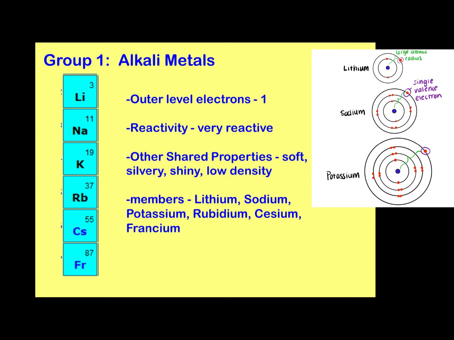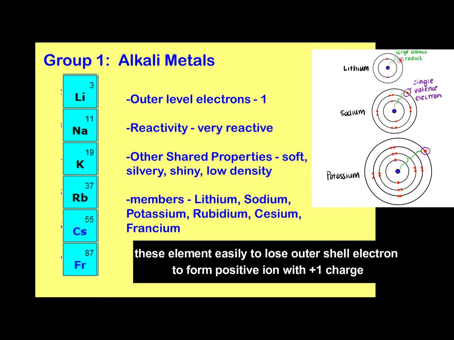Group 1 alkali metals have one outer level electron and have a high tendency to lose this outer shell electron to form a positive ion with a +1 charge. Alkali metals are also very reactive metals.